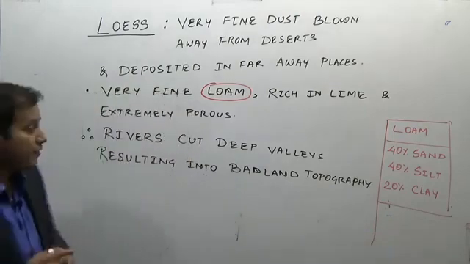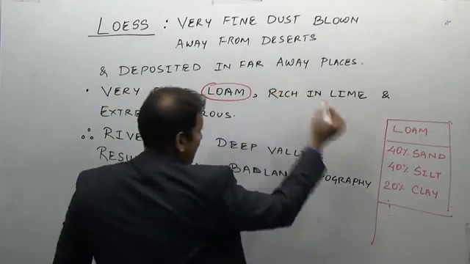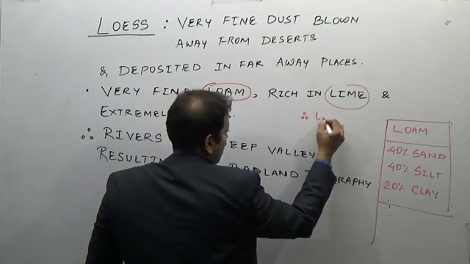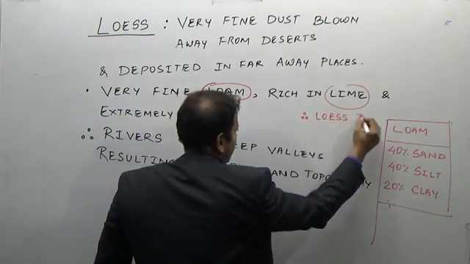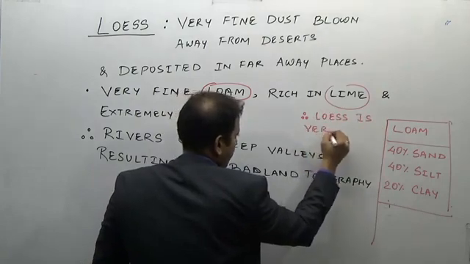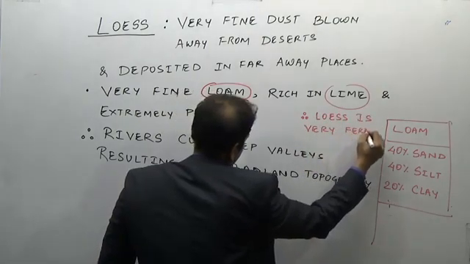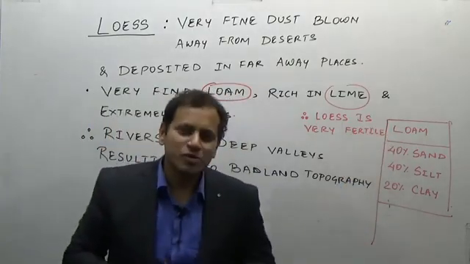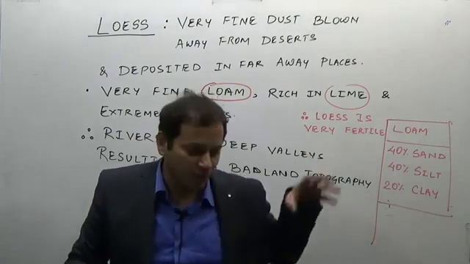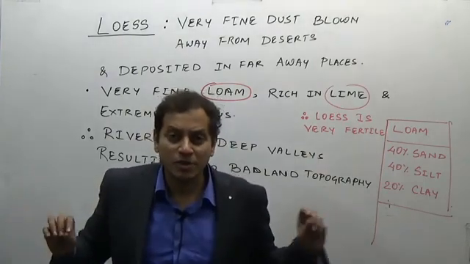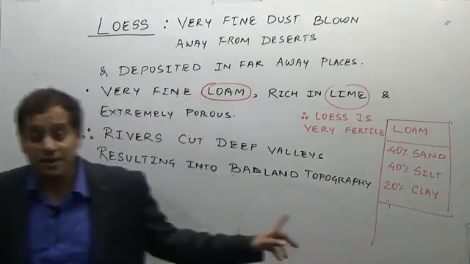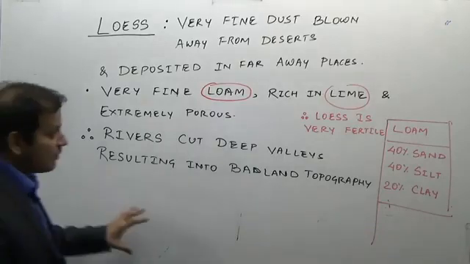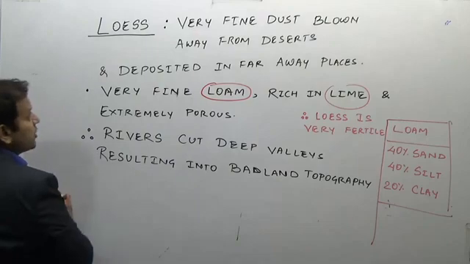Now, don't forget that because it is rich in lime, Loess is very fertile. But it is so soft that if you build something on it, the ground will sink down. If you want to do agriculture, that is not possible because of its softness, but it is a very, very fertile soil. So, world distribution, have a look at it. Now we will see the world distribution of Loess.